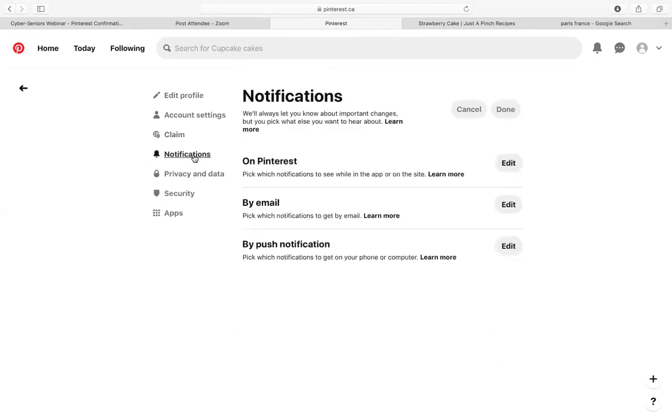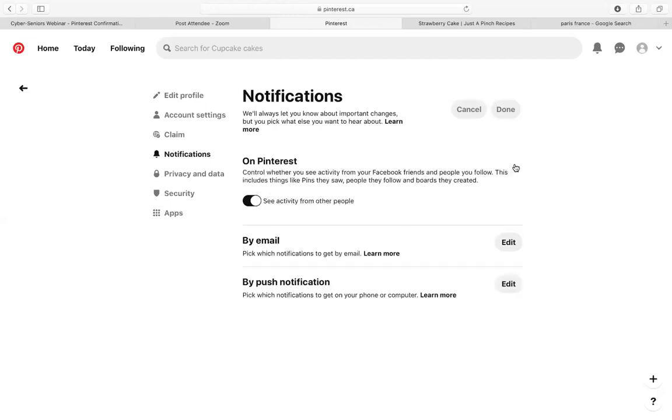So for notifications, you can choose which notifications to see while you're in the app or on the site. And so let's just click on to edit. So if you would not like to see activity from other people, but only from the people that you follow, then you can enable that.